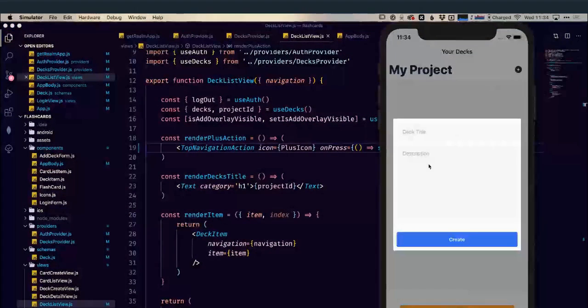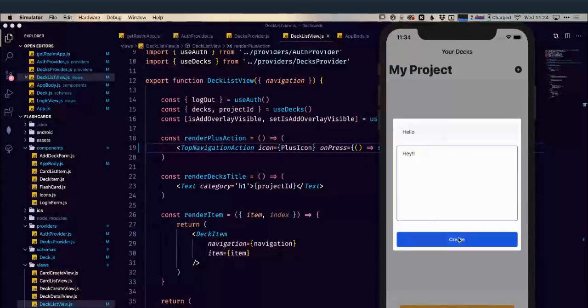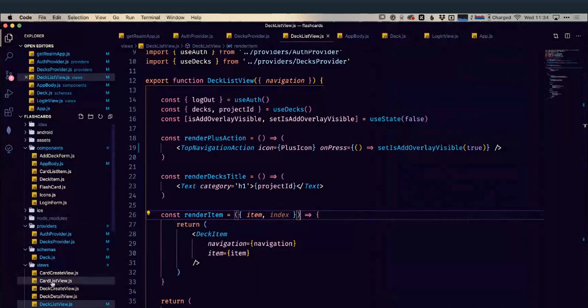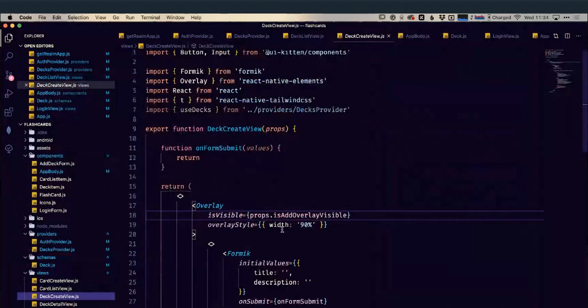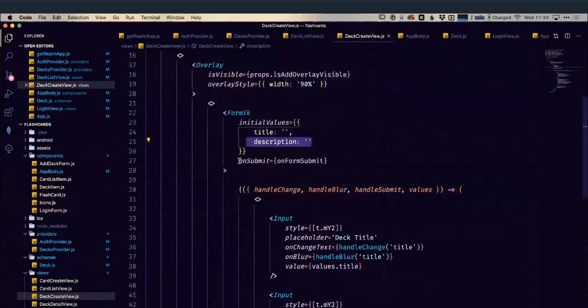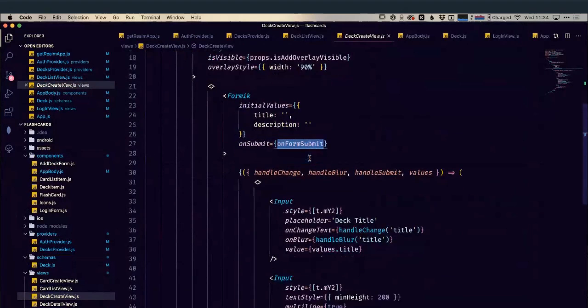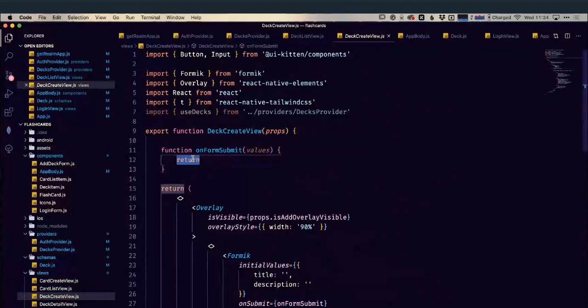So we have our deck title, we have our deck description. I can try typing some things in. Create. Oh no, it's not linked up as well. Okay, but we have our create deck method already done. So again, I can go into my deck create view, and we can see here that I have another form. Initial values of title, description are empty. It's got this onSubmit, form submit, which is going to be called from this button, and our onFormSubmit is empty. So let's have a look at what we can do in here.